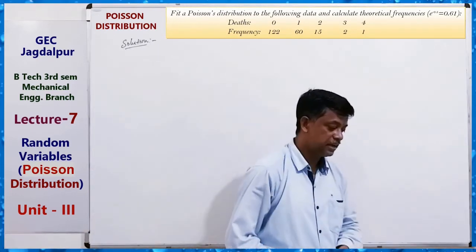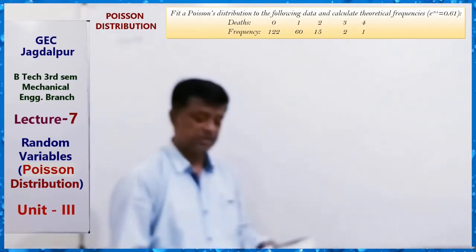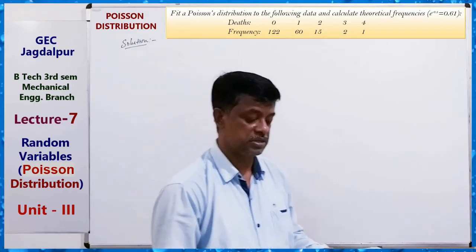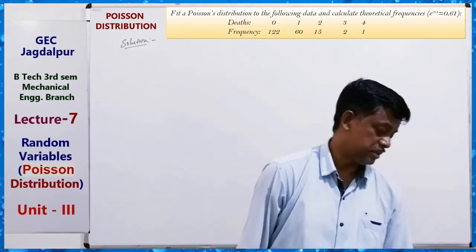Okay, so here: fit a Poisson distribution to the following data, calculate theoretical frequencies.